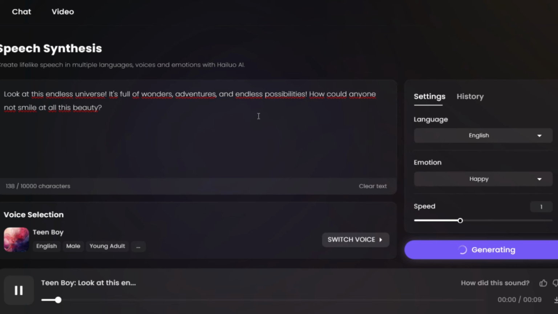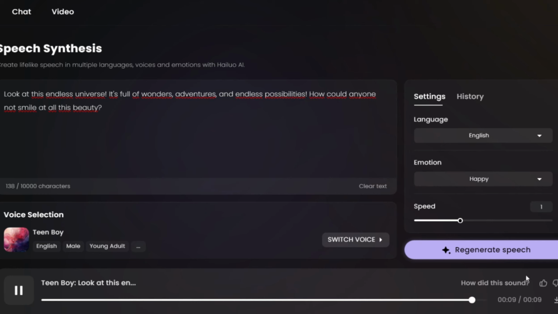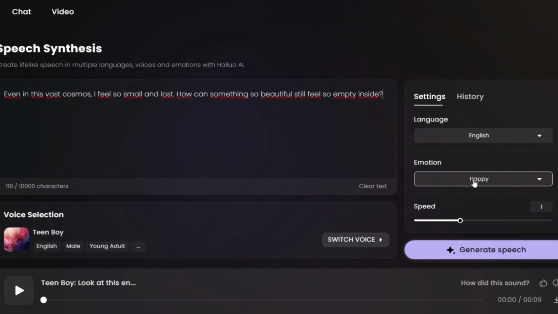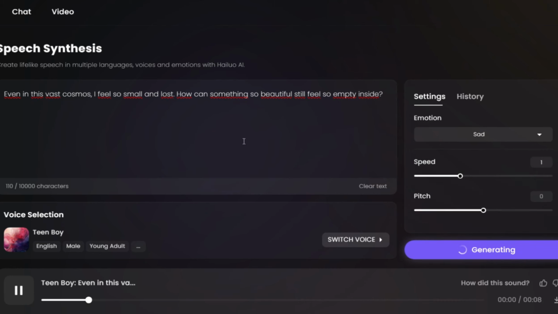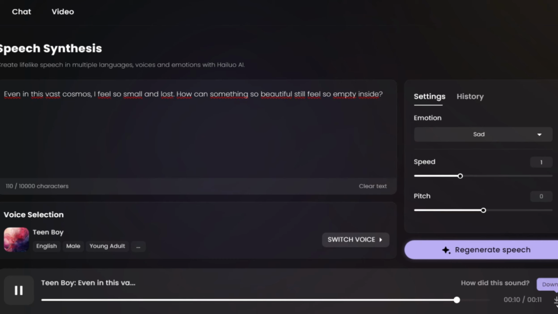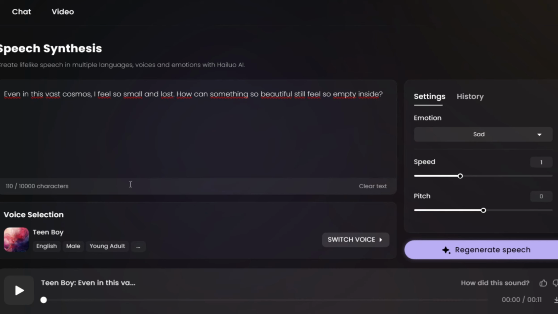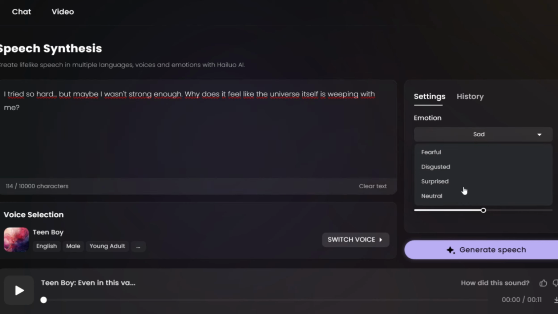Okay, I will download this. And next I will go to create another one, but now I will change the emotion, so I will put something a little bit sad. Okay, let's do the third one. Okay, and then the last one is. Okay, so we have our 4 audio files, and now we are going to generate our video files.